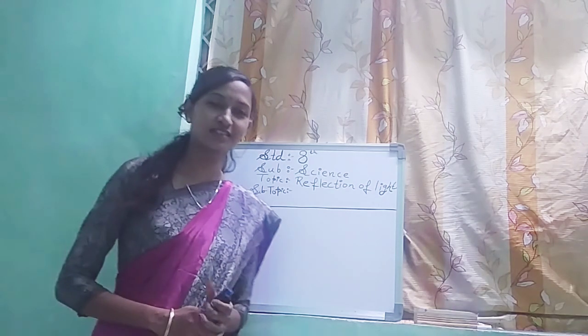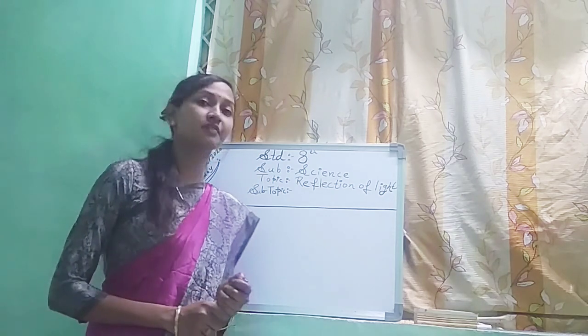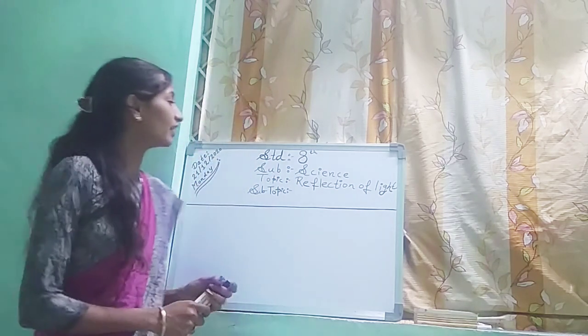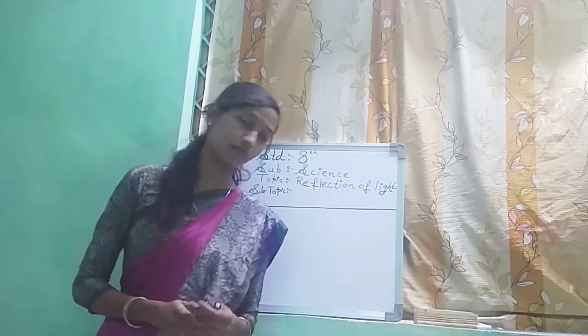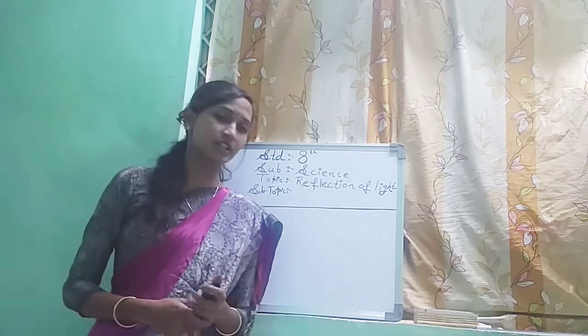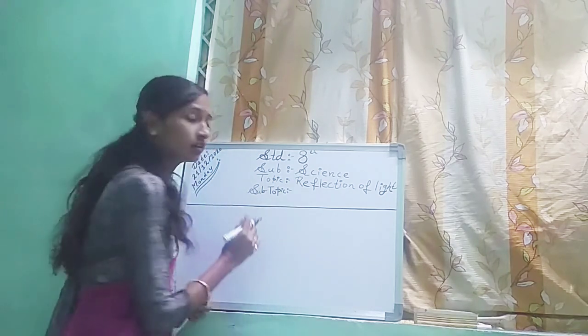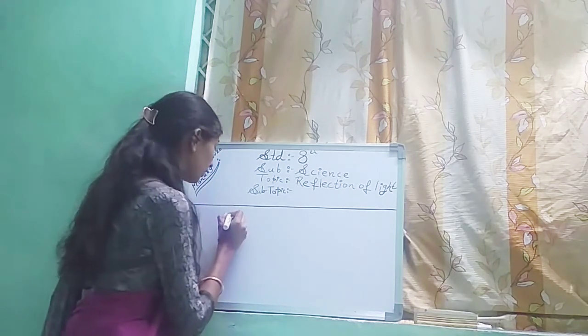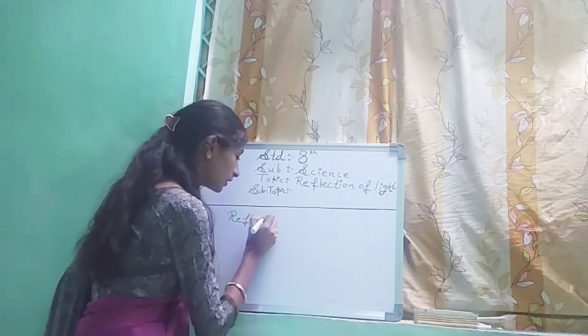Good morning, students. As we were studying science, which is a very interesting subject, among that lesson we have seen several terms of reflection of light. As we know, reflection of light and incident ray we have seen. What is reflection we have seen.